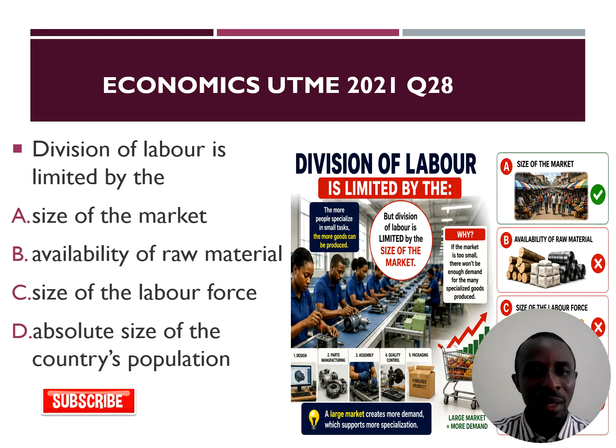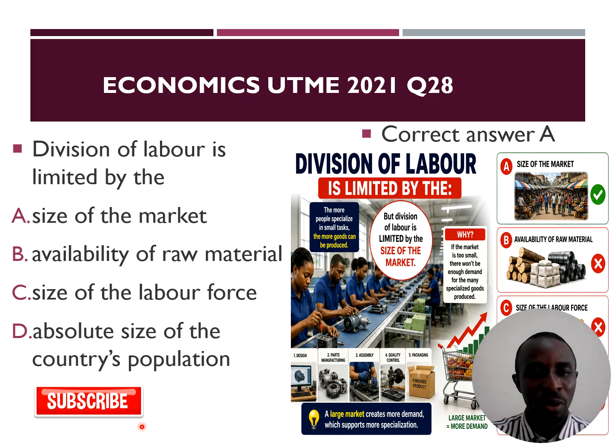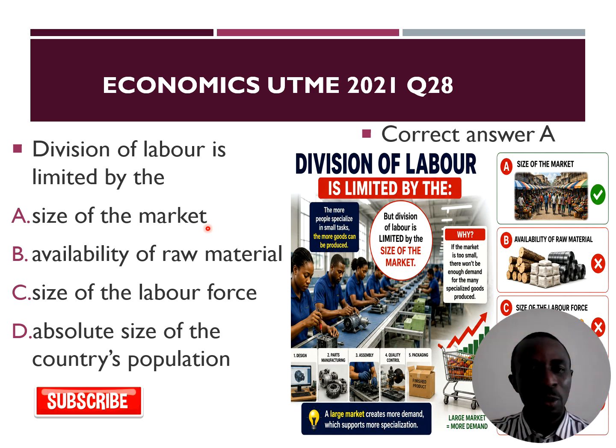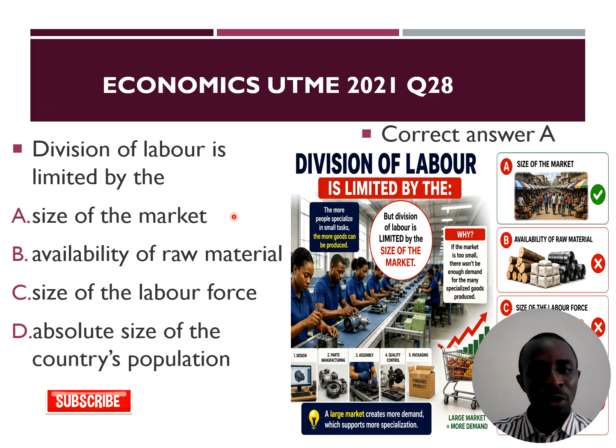Number 28. Division of labor is limited by the size of the market. Division of labor is breaking down of production process into different stages such that each stage or process is undertaken by an individual or group of individuals. So when the market size is the demand, the quantity demanded for the commodity is small, it means what will be produced will be less, and there will be no need to divide production process into different stages. So that would really limit division of labor.